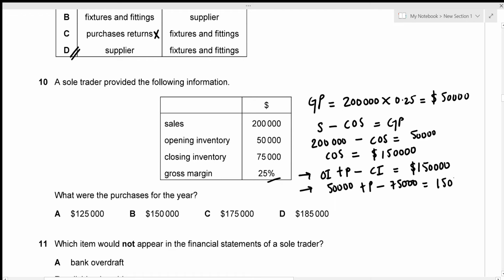And the total is 150,000 again. Now this is a very simple equation. Now purchases is going to be 150,000 minus 50,000 and plus 75,000, which is 175,000 given by option C. That's the correct answer.